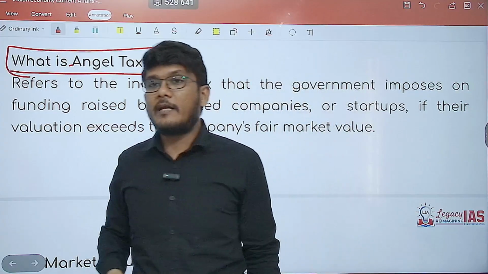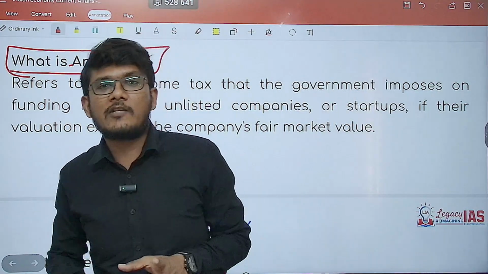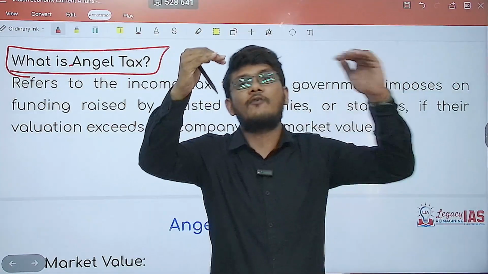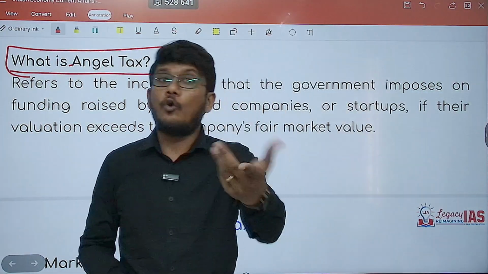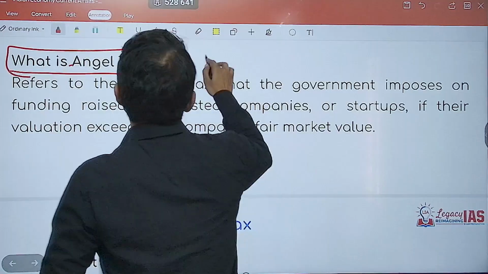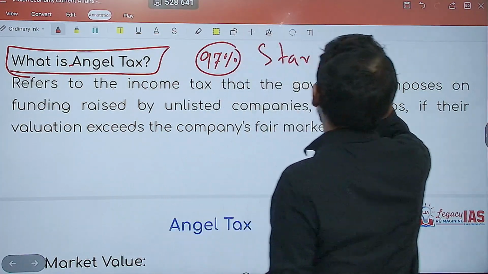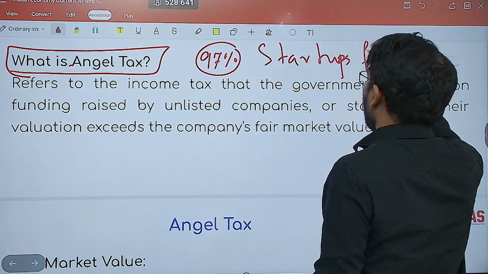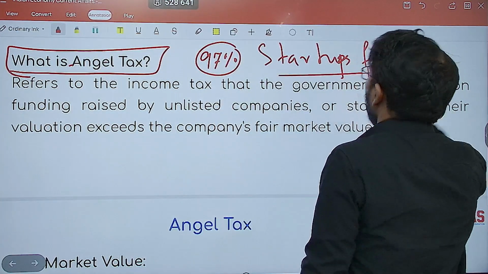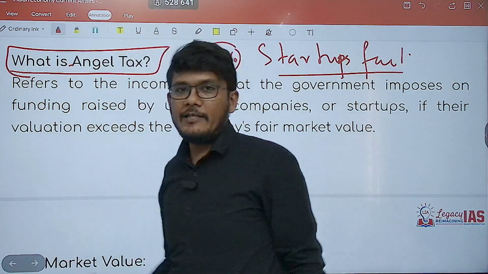At the same time, it is at the beginning stage. It is not at a stage where you are already doing well, so someone is investing for profit. It is at a beginning stage and you don't know what will happen, especially when you know that around 97% of the startups fail. Okay, so those are angel investors.